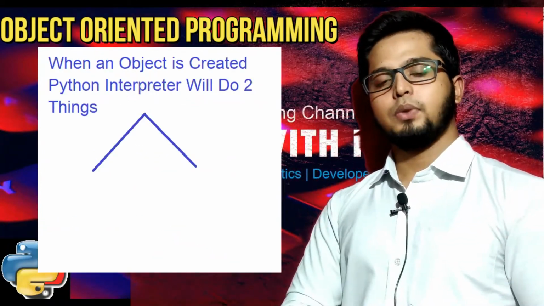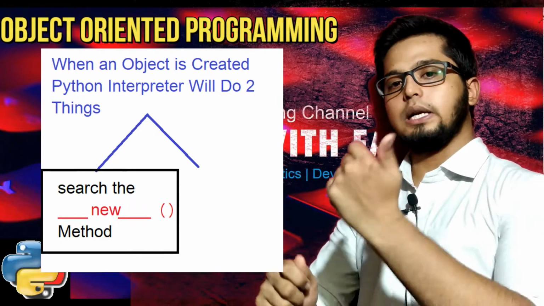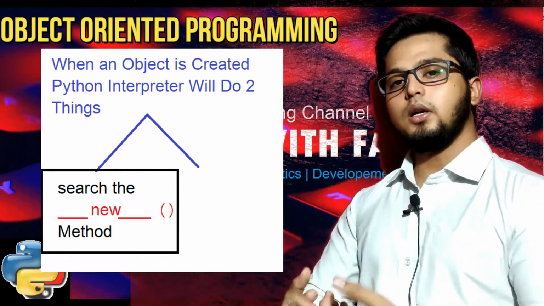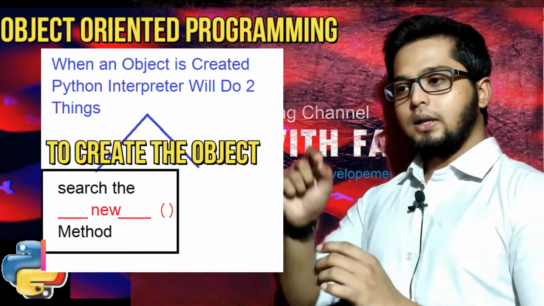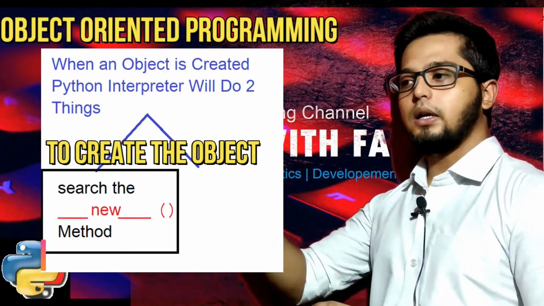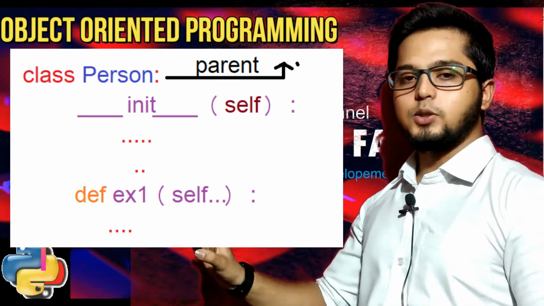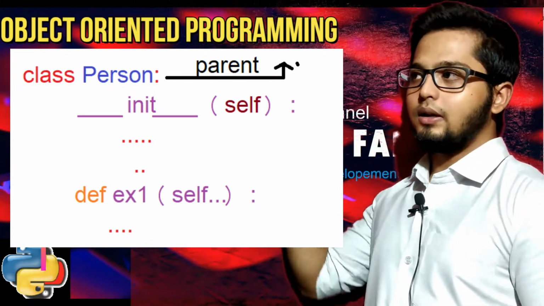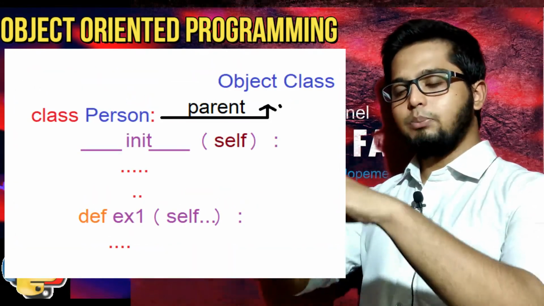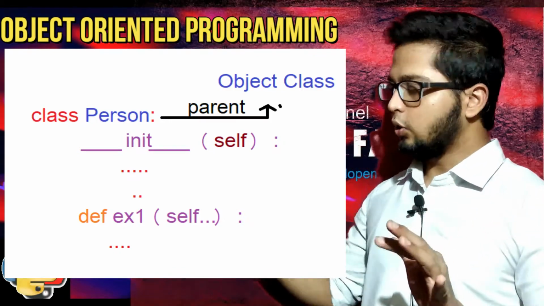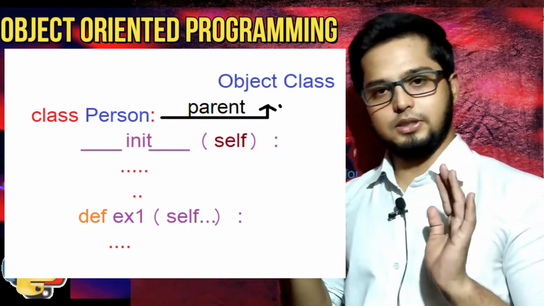The first step is it will try to search the new method. New is also a special method which is already predefined. Now why is it searching for a new method? To create the object. First is creating a raw object. To create a raw object, it is going to search in your class if you have defined a new method. If you have not defined, it will go to the parent class. So what is the parent class of this? We don't have any parent, so it will go to the default parent, that is object class. So remember that object class is directly or indirectly the parent of every class that you create in Python. So it will go to the object class, it will find that new method there, and it will just create your object. First step is done.